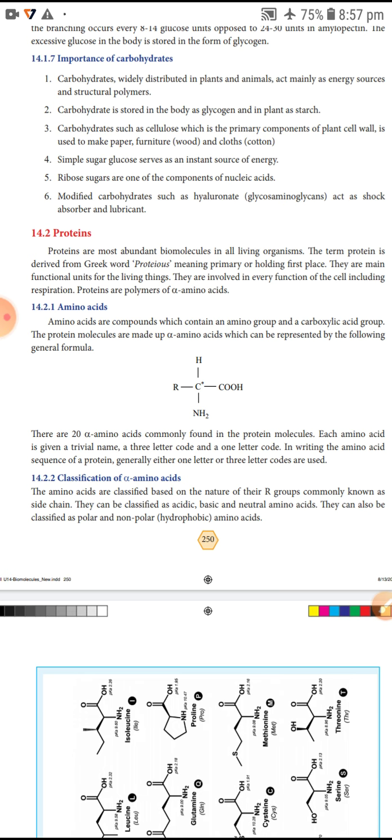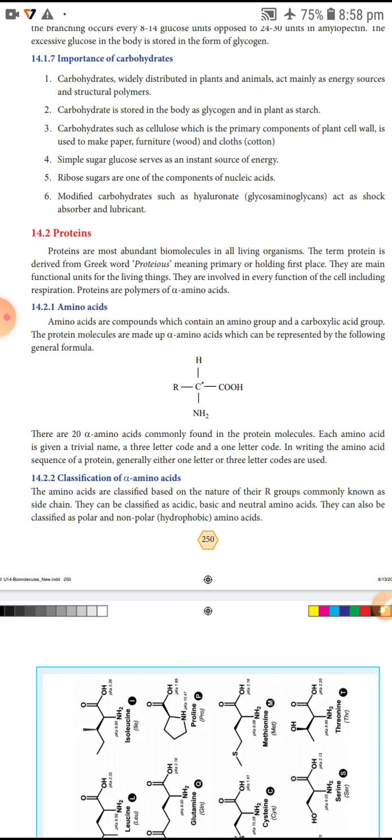Proteins are the main functional units of living things. Proteins are involved in every function of the cell, including respiration. Proteins are polymers of alpha amino acids.